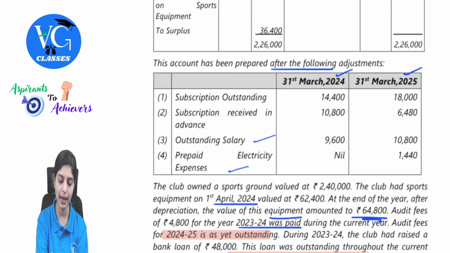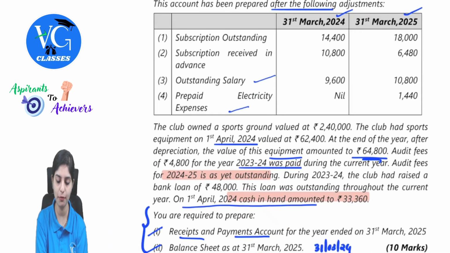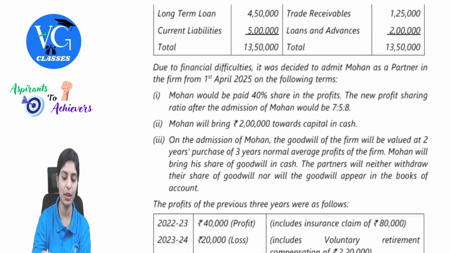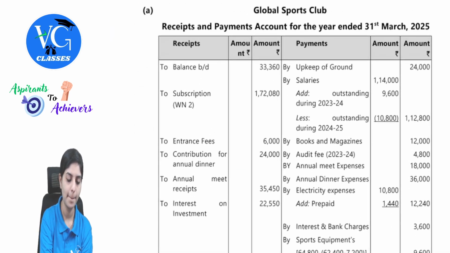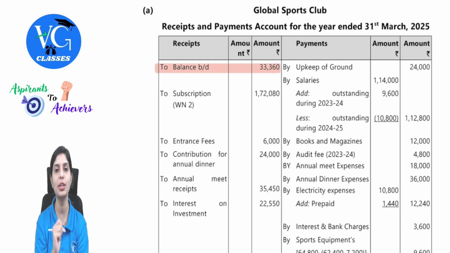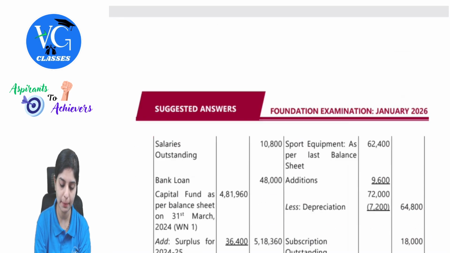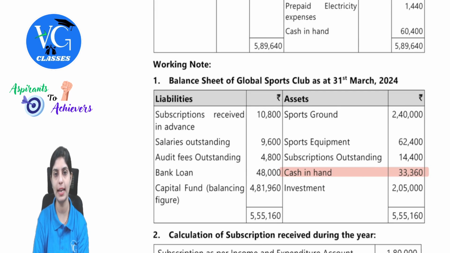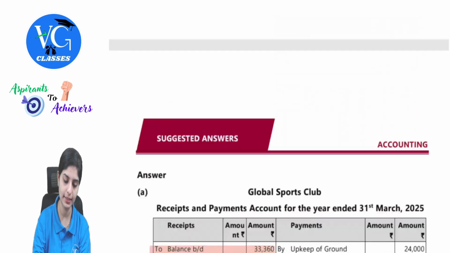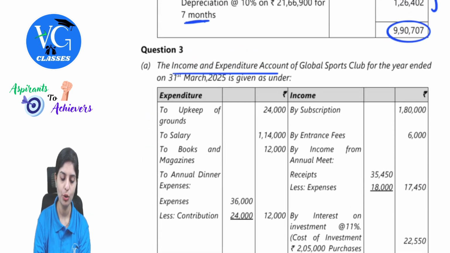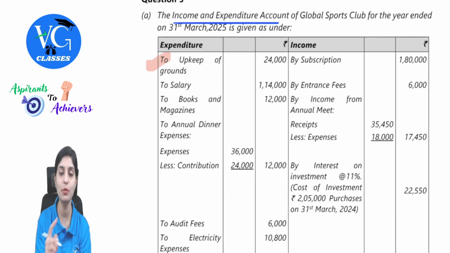If you observe, the opening balance of cash is given on 1st April 2024. The cash in hand amounted to 33,360. The same thing we will enter: balance brought down 33,360. This is also your asset, which will appear in the opening balance sheet. So in the opening balance sheet, prepared as on 31st March 2024, cash in hand 33,360. I hope this is clear. Since we had to open the account, that's why I first covered that cash balance. Now, to upkeep of grounds, this is your payment. There was no such adjustment, so 24,000 will come on the payment side.